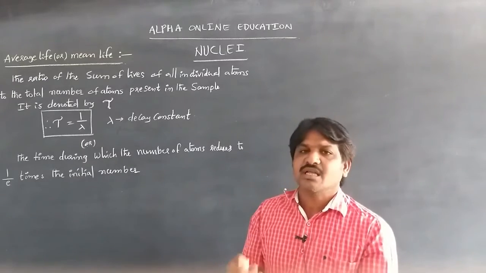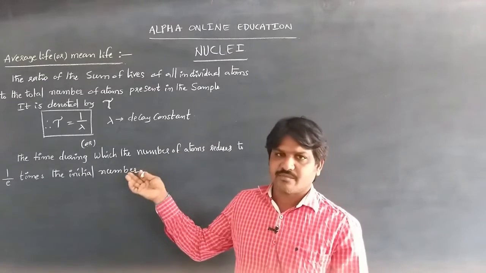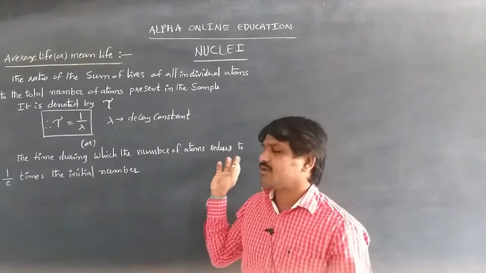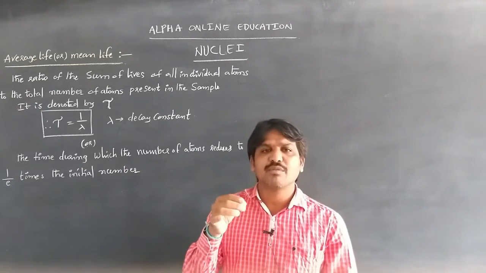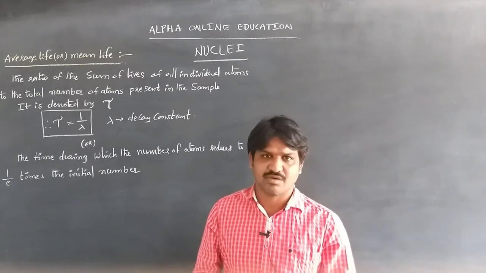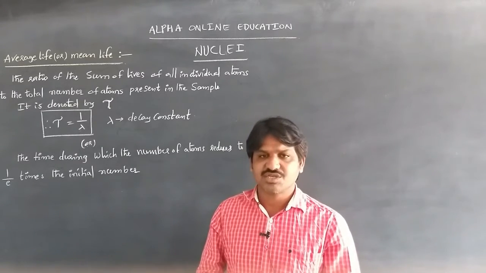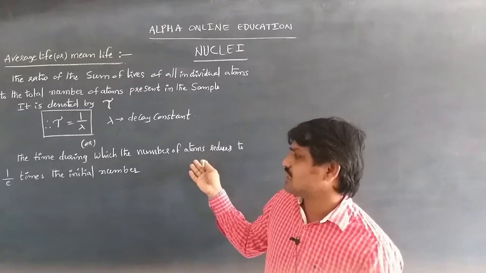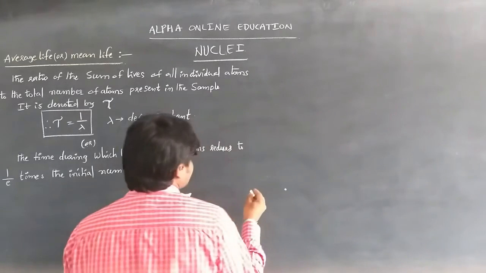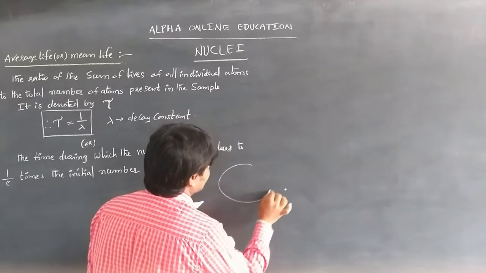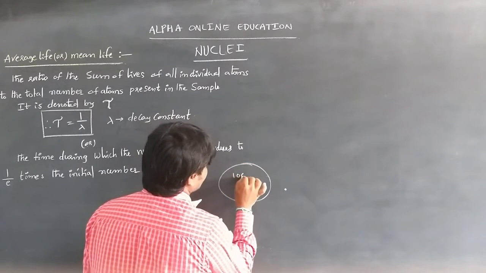Also we can say that the time during which the number of atoms reduces to 1 by e times of its initial number is the average or mean life. Consider a radioactive substance containing 100 atoms.